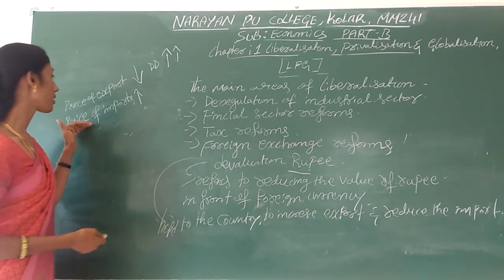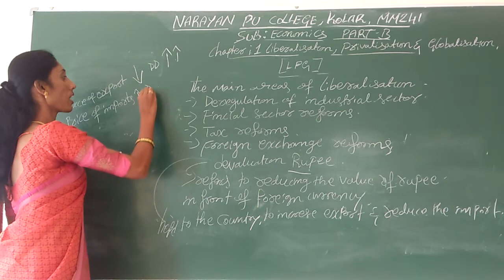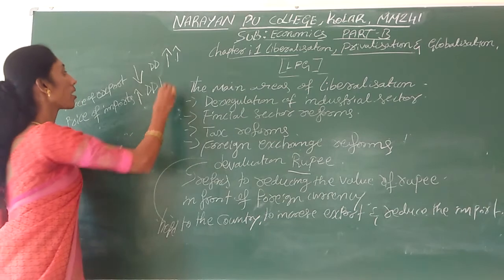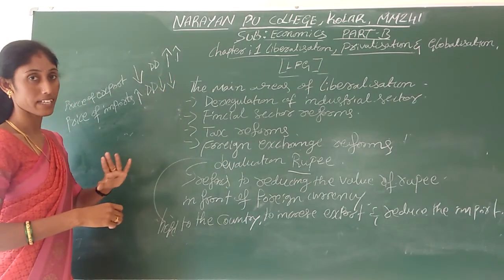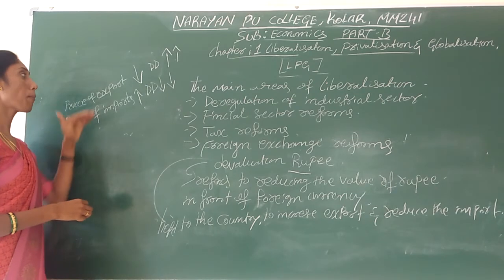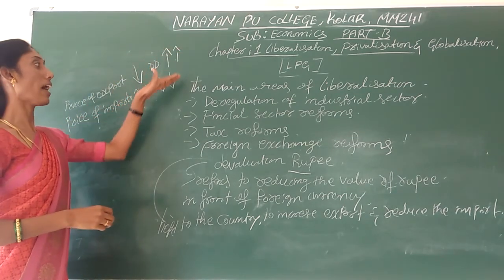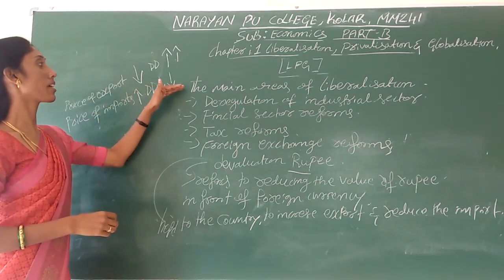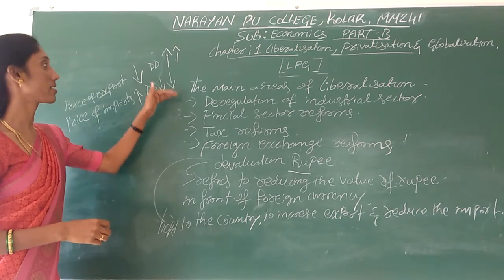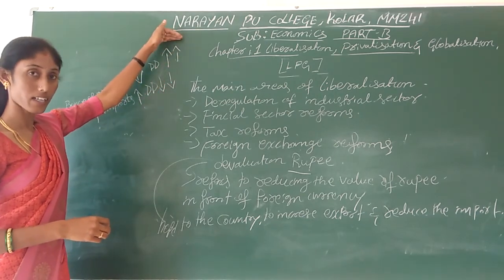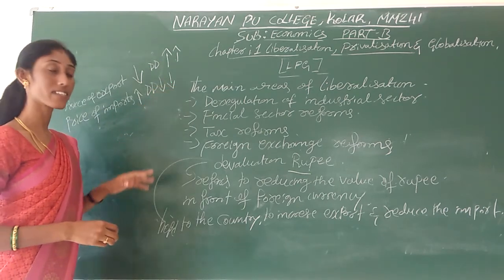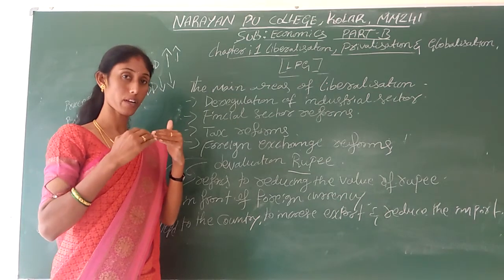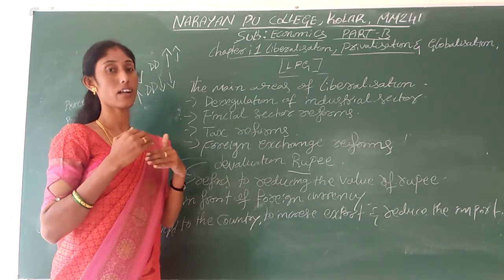In that way, when the price of imports increases, what will happen? The demand for import goods will be reduced and the rate of imports will also decline. Exports will increase and imports will decline due to the high price of imports. Then automatically we can bring balance between export rate and import rate, and we can reduce the BOP deficit.